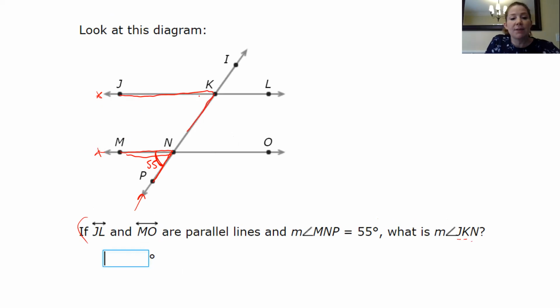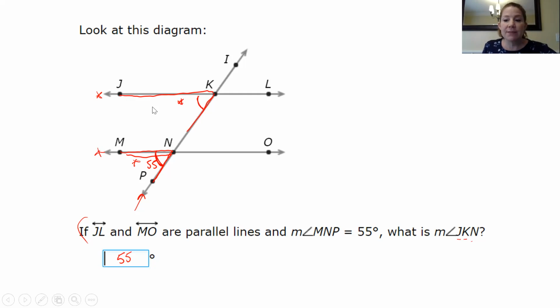So we're talking about this acute angle. What is the relationship between this angle and this angle? They are corresponding angles, and I know that corresponding angles are equal. So this one is 55 degrees.